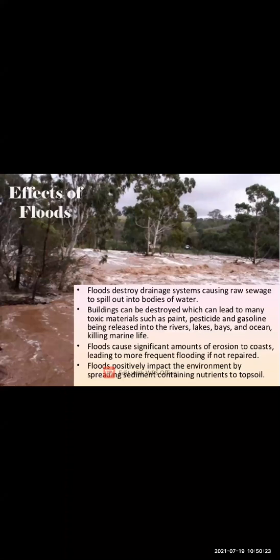So human health can also be affected. After floods, there will be water everywhere. Mosquitoes grow in water, and mosquitoes spread different types of disease. So there is much loss to life and property, and even our health is affected due to the floods.